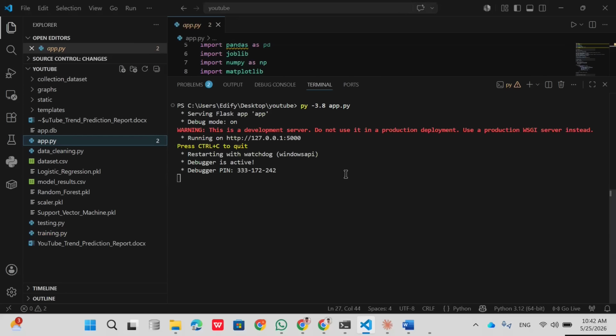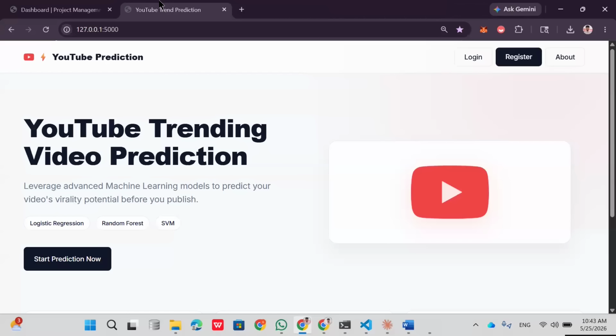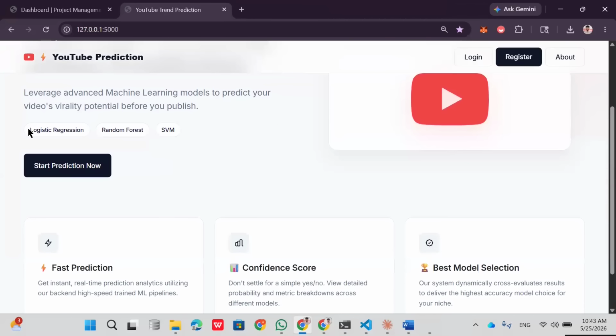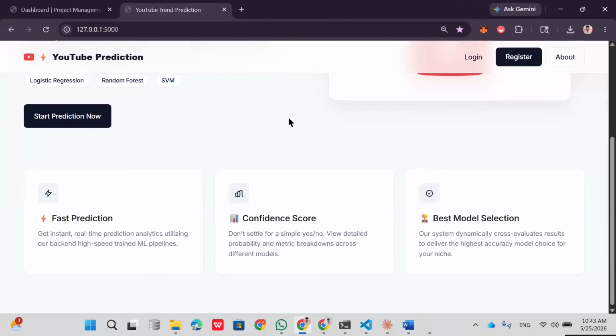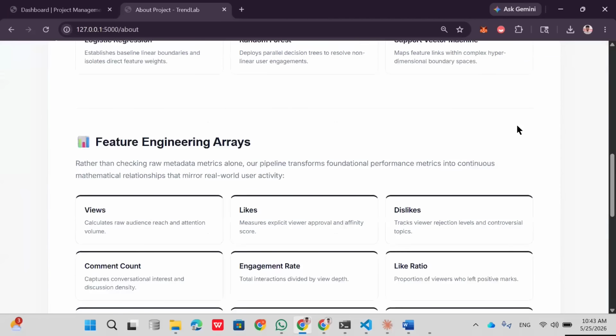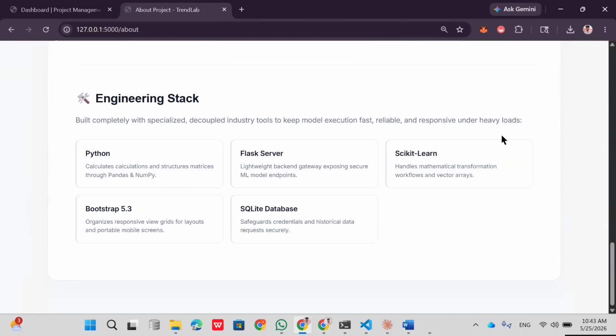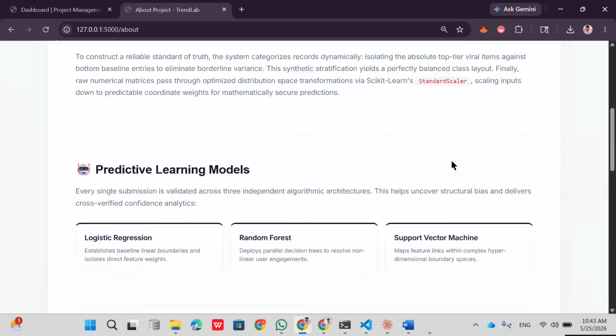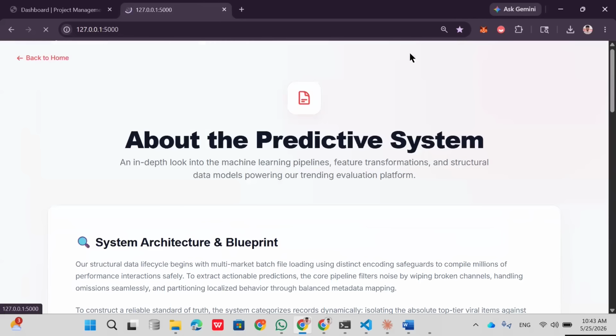Here we'll check how our website is working. Here I have the link, and this is our index page. You can see YouTube trending video prediction. Our main three algorithms are used, and we give fast prediction, confidence score, best model selection, as well as multiple buttons like login, register, about. In the about page, you can go through the technologies we have implemented and how our website will be useful.